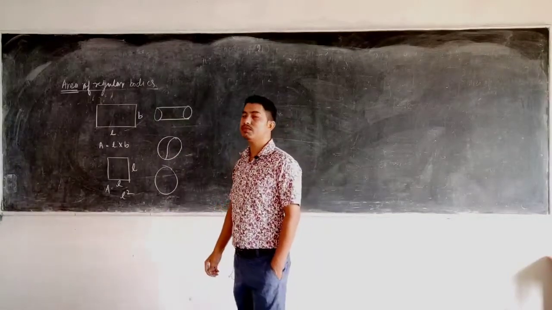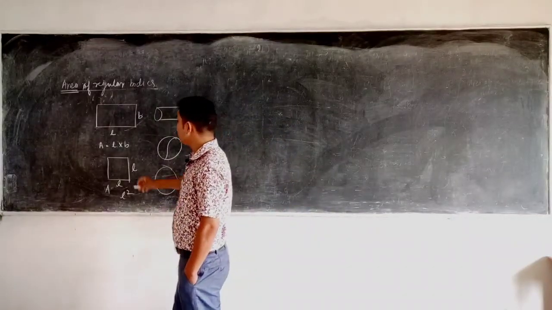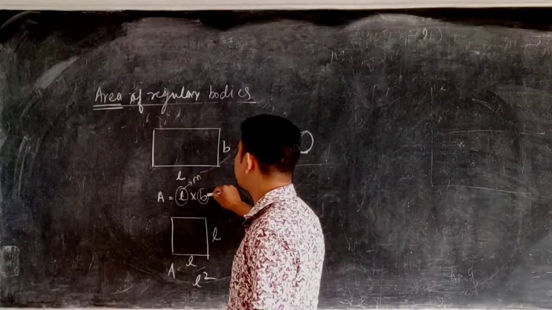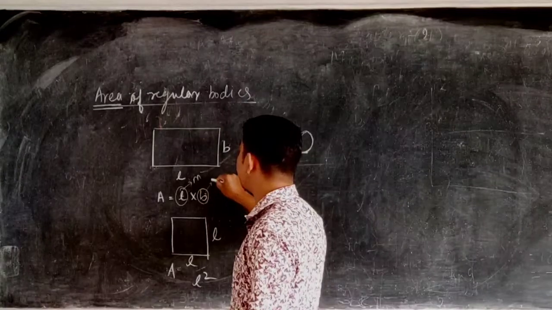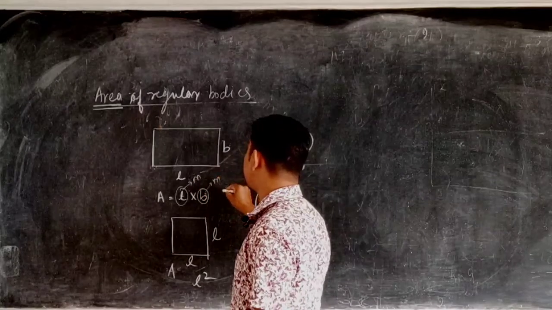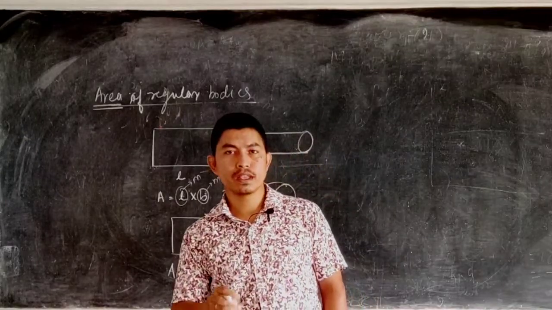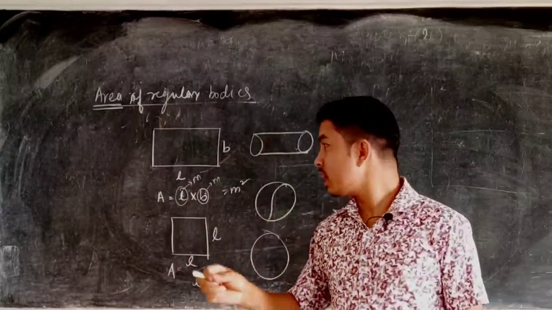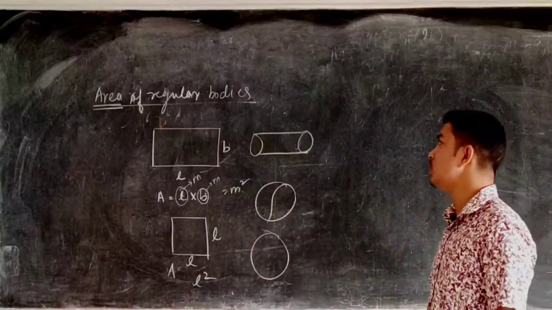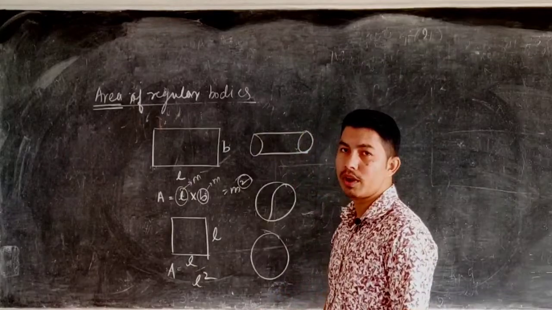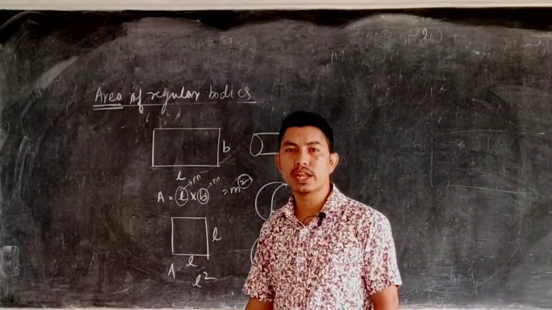Now coming to the unit of area. What is L? L is the length. The SI unit of length is meter. Breadth is also a length, so it is also meter. When I multiply meter into meter, I get meter square. Remember that whenever we talk about the unit of area, we always have this power 2, because the length is multiplied two times.